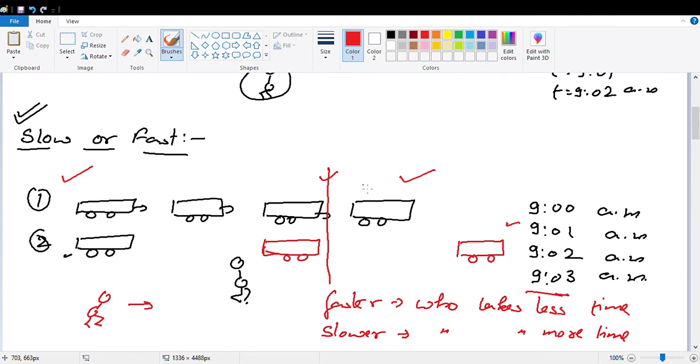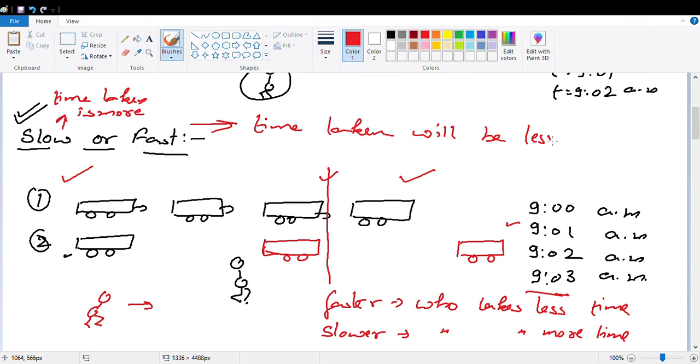If a body is moving slowly, time taken is more. But if the body is moving faster, time taken will be less. Okay, so this is basically the concept of slow or fast motion.